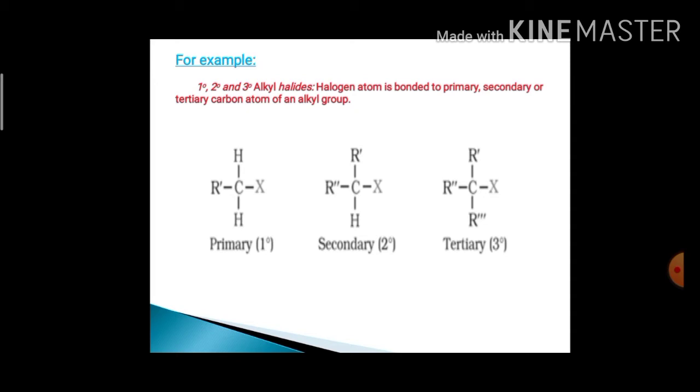Similarly, the last is the general molecular formula of tertiary alkyl halide, where the halogen atom is directly bonded to the tertiary carbon atom, which carries three alkyl or aryl groups, but you won't find any hydrogen atom on the tertiary carbon atom.